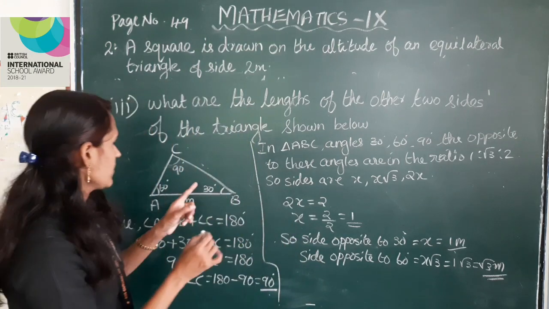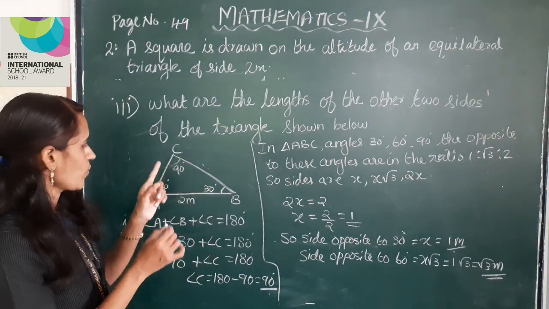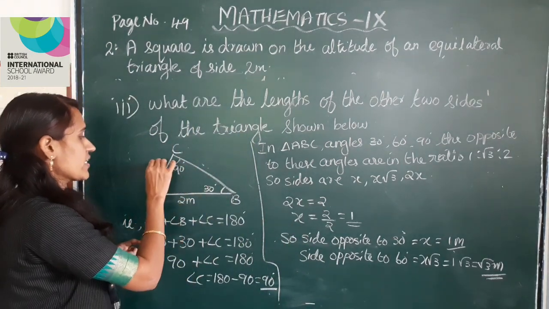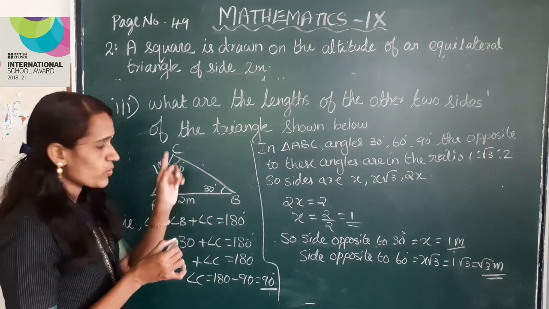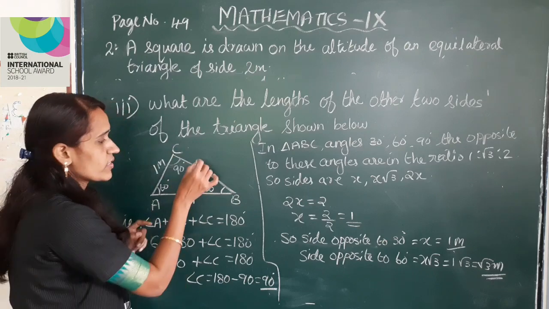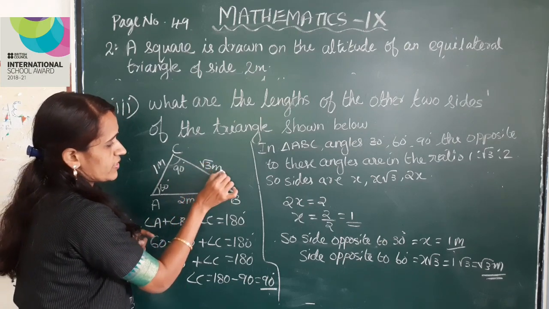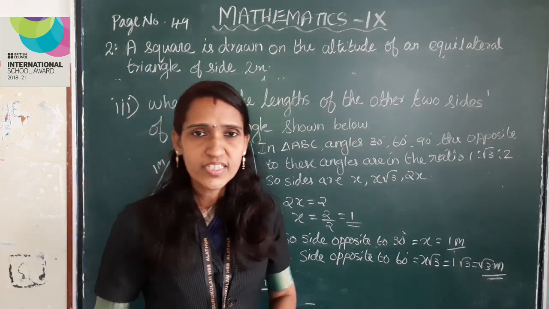So here the 30 degree angle is opposite to the side AC, which is 1 meter. The 60 degree angle is opposite to the side BC. It is √3 meter.